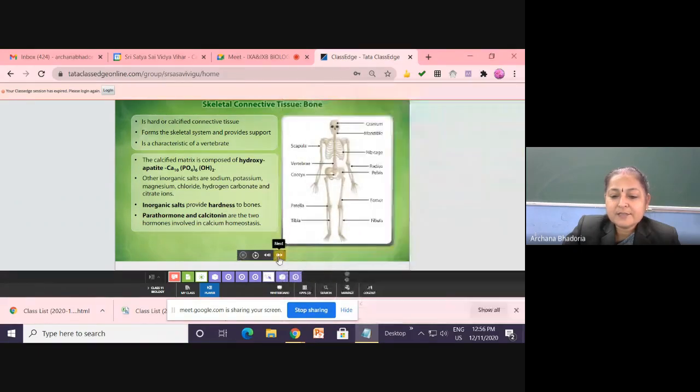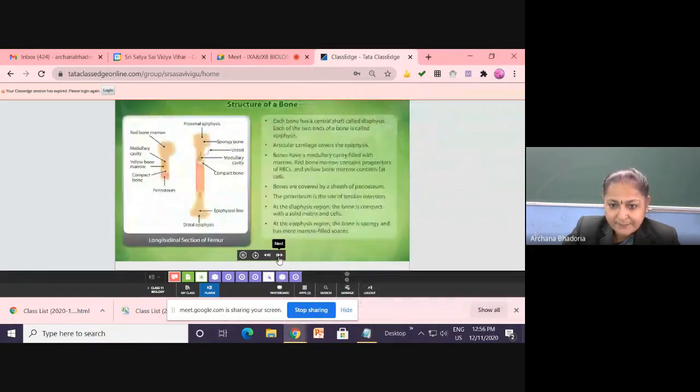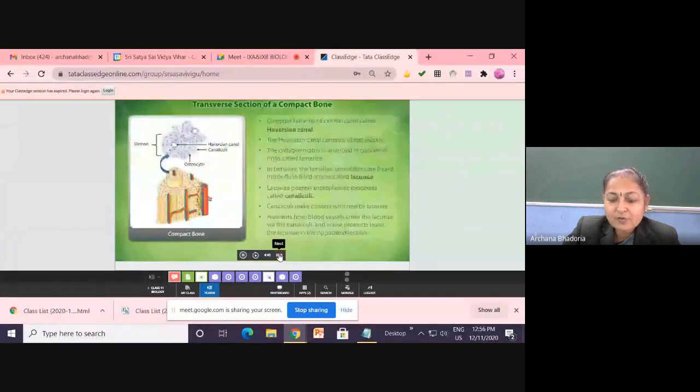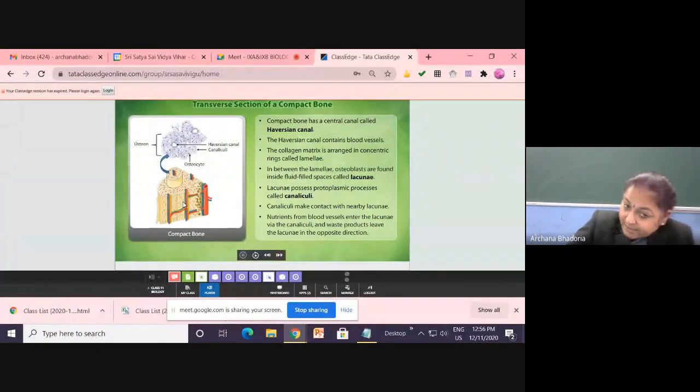In the spaces called lacunae. Okay, so they are telling about the bones. We will not discuss all this. I want you to understand this. The same diagram is given, children, in your book also.